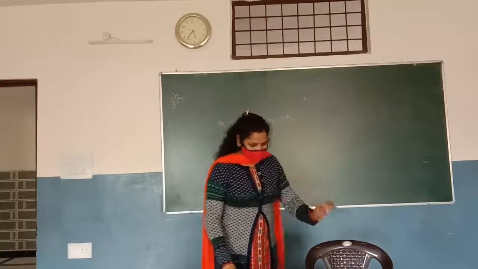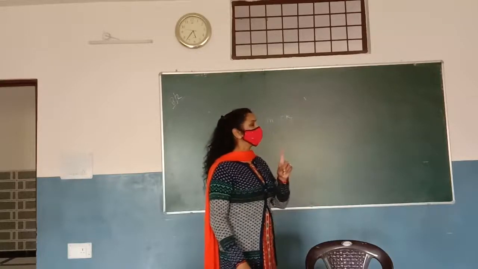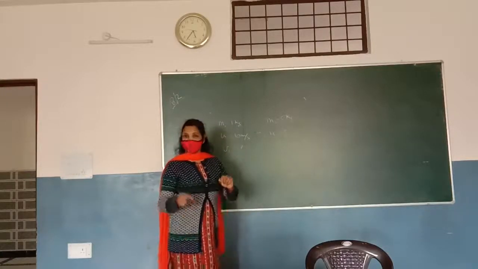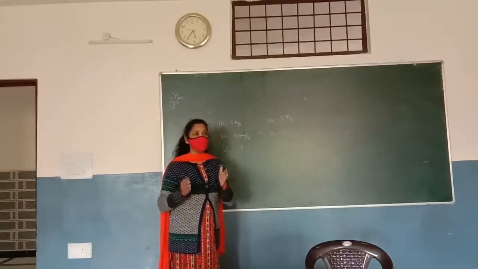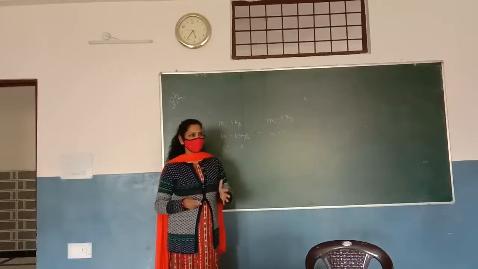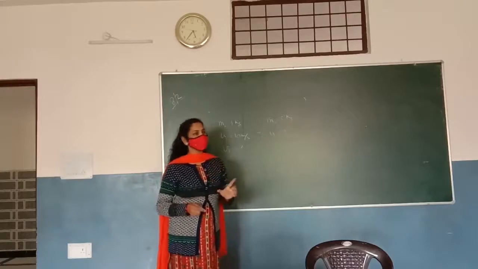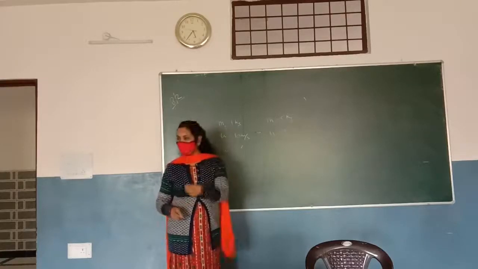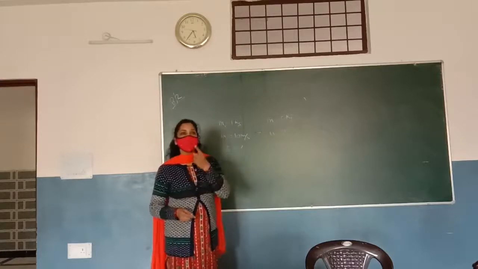What do you mean by stationary wooden block? It means, what is the meaning? It is at rest. Initial velocity is zero.